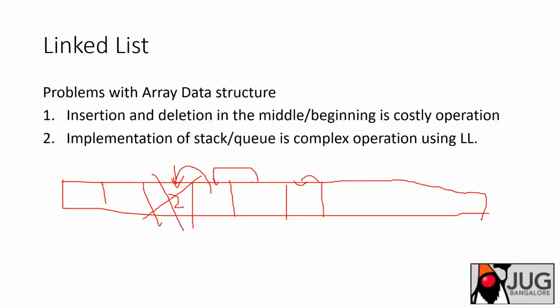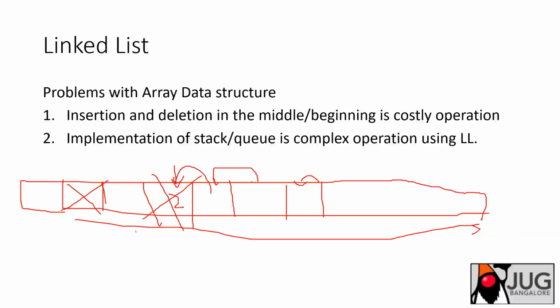For example, you are deleting the first element or inserting some element just before it, at index 0. So the index 0th element needs to be pushed back, and that happens to all the elements which are there in the array. So this is the problem actually. So what data structure can we use so that we can avoid this problem, so that insertion and deletion can also happen in big O of one operation? So linked list is the one which we can use.